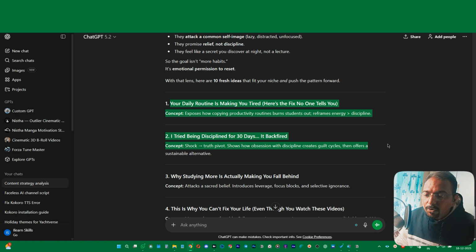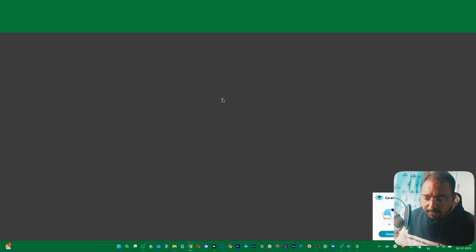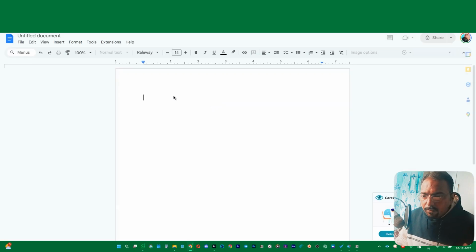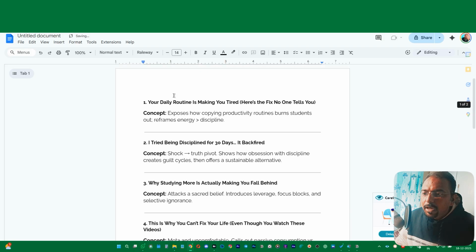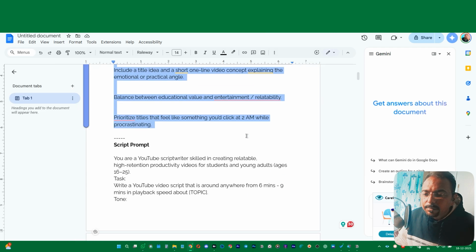You have to just select all of these and create a new document, and paste these titles. Okay, that would be safe for us. And then it is time to generate the script for this. Again, you will find the script template.